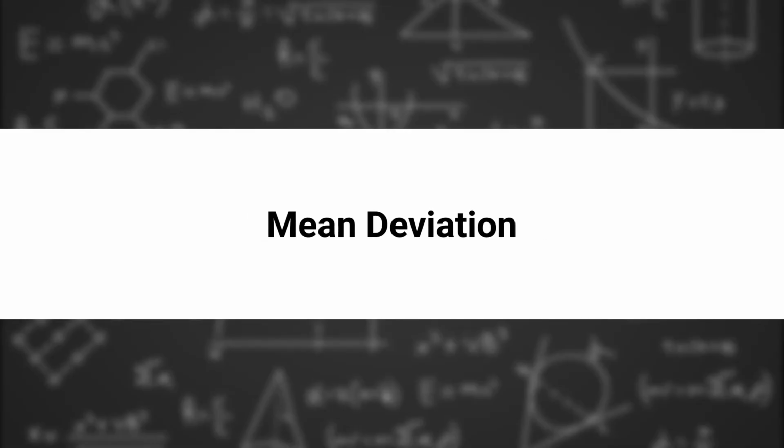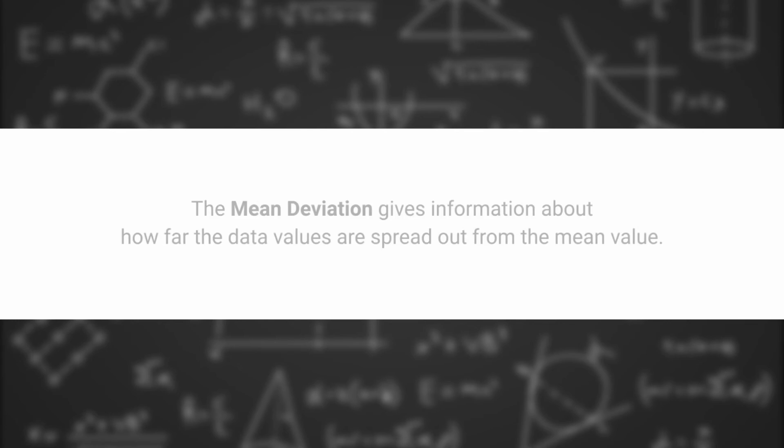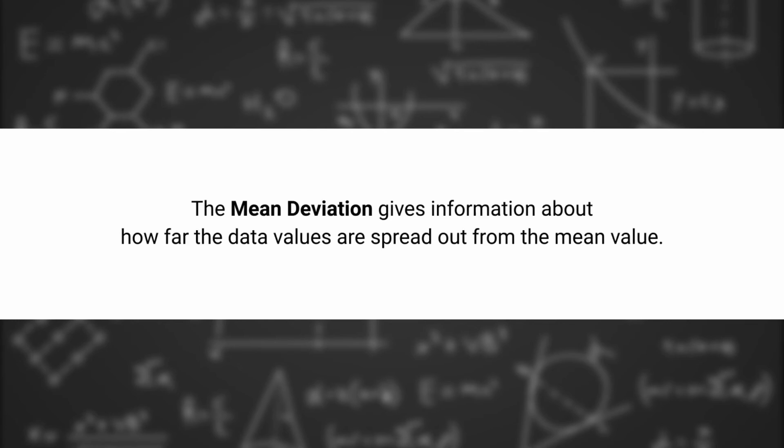So what we have observed is that this quartile deviation has certain limitations, and when you have certain limitations, there are other options available, and mean deviation is one step ahead of that. This mean deviation gives information about how far the data values are spread out from the mean value, and this is the USP of the mean deviation.